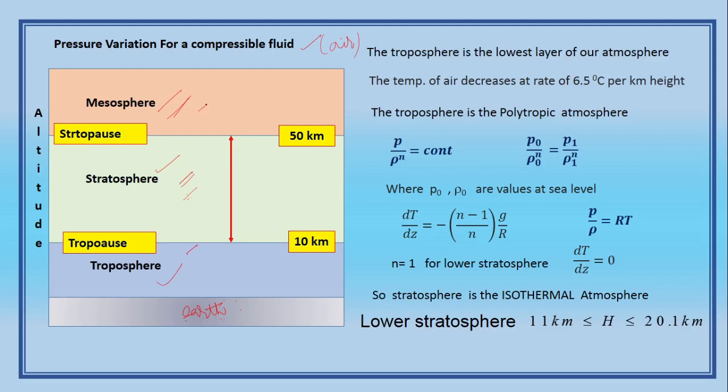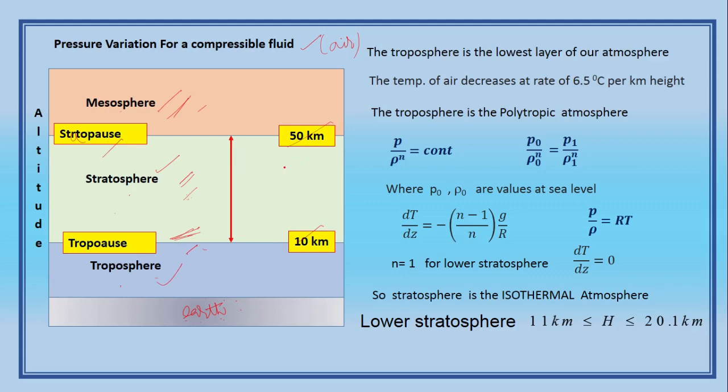The junction between the mesosphere and stratosphere is called the stratopause, and the troposphere and stratosphere junction is called the tropopause. The troposphere extends to 11 kilometers. So tropopause is at 10 kilometers and stratopause is at 50 kilometers.